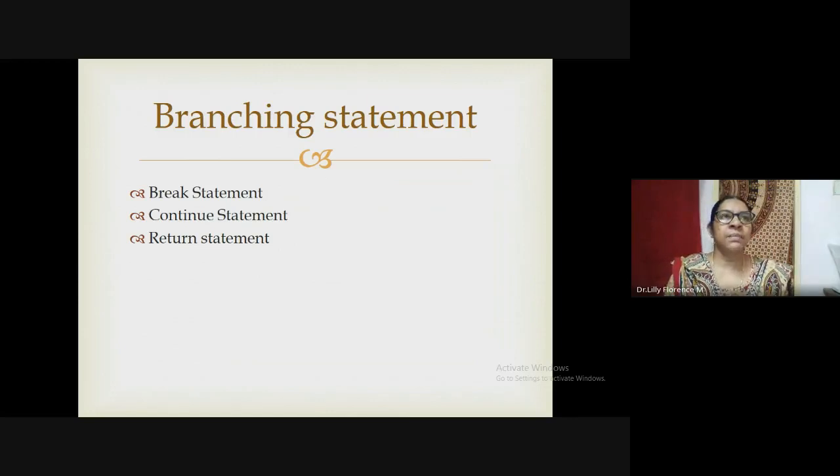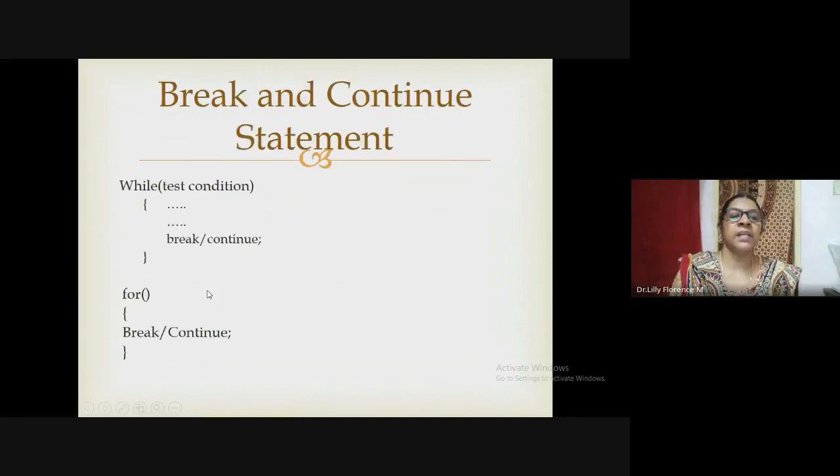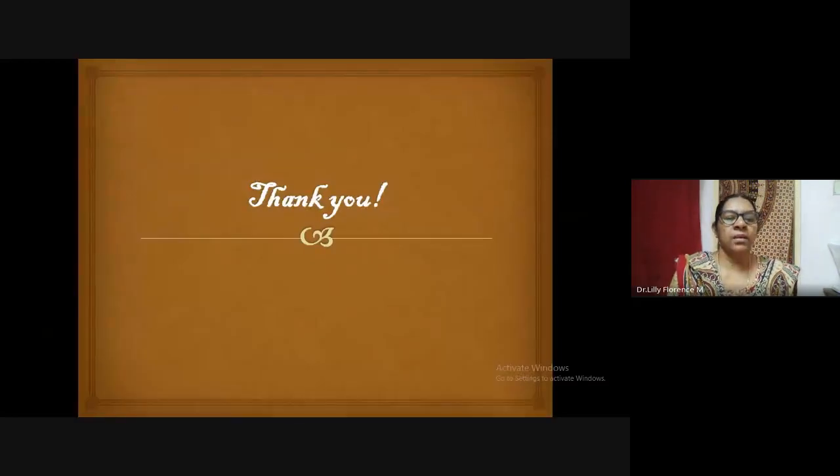Continue statement: similarly, if you want to continue the execution inside the looping statement, we can use the continue statement. The return statement we usually use inside a function for returning a value to the calling function. So these are all the control statements we are using in Java programming.